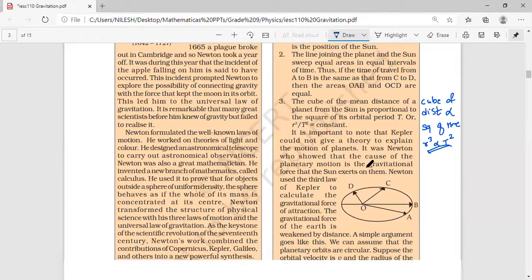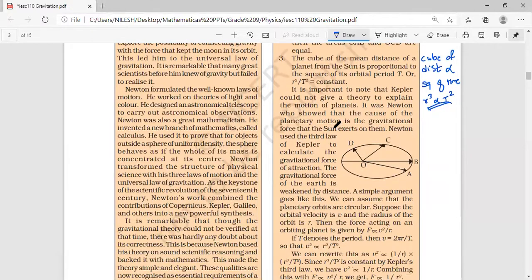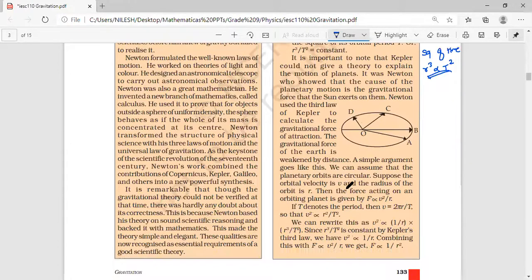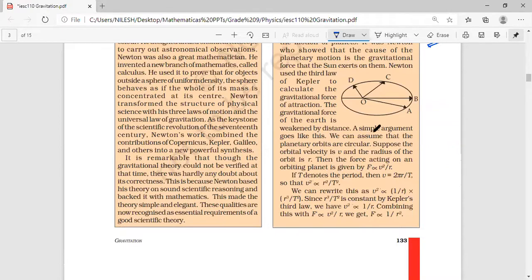Kepler could not give a theory to explain the motion of the planets. It was Newton who showed that the cause of the planetary motion is the gravitational force that the sun exerts on them. Newton used Kepler's third law, r cube proportional to t square, to calculate the gravitational force of attraction. The gravitational force is weakened by the distance. A simple argument goes like this. We can assume that the planetary orbits are circular instead of elliptical. Suppose the orbital velocity is v and the radius of the orbit is r.